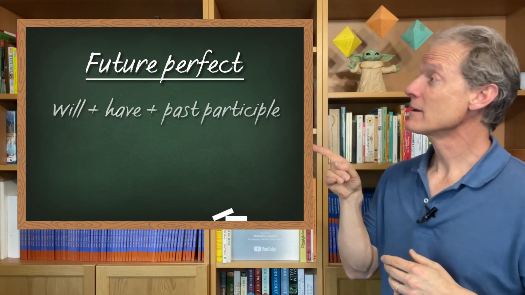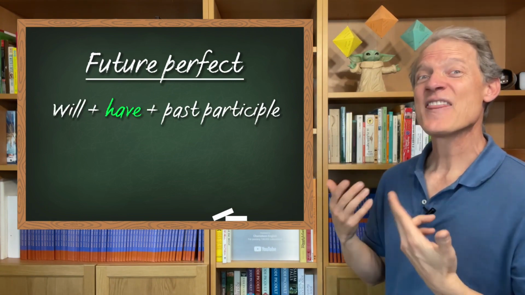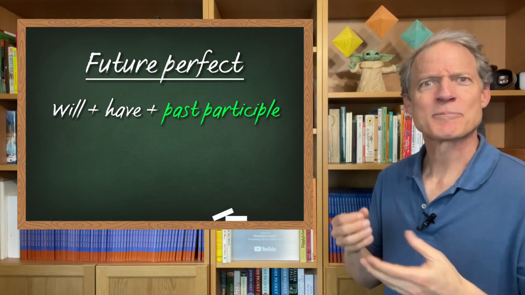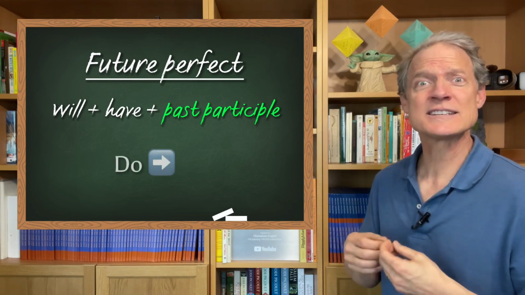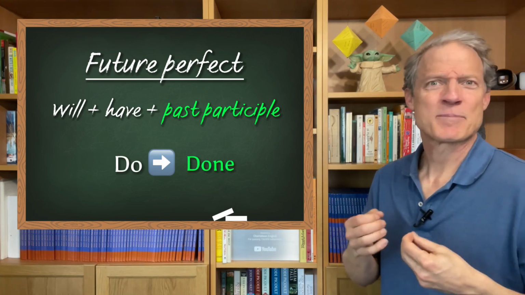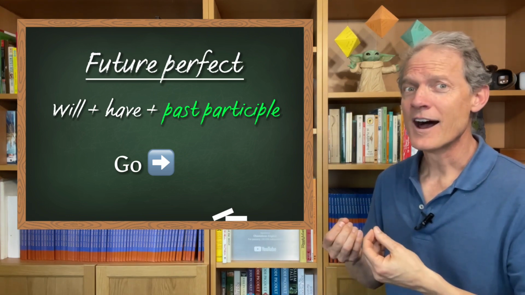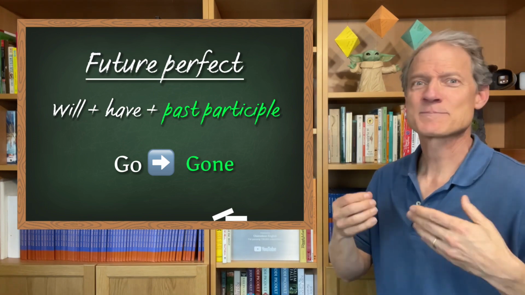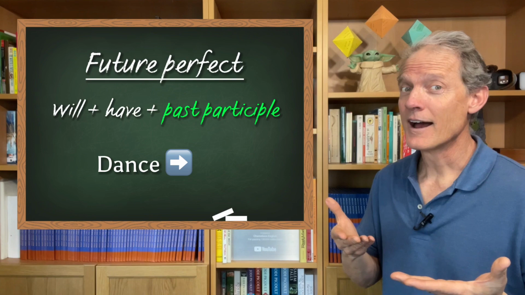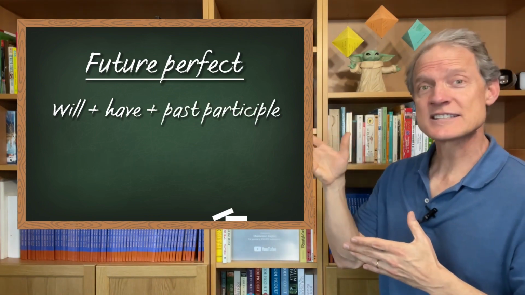This is formed with the verb will, then the verb have, and then the past participle of the verb. So for example, the past participle of do is done. Past participle of go is gone. The past participle of dance is danced. Perfect. Okay, so you can see the structure.